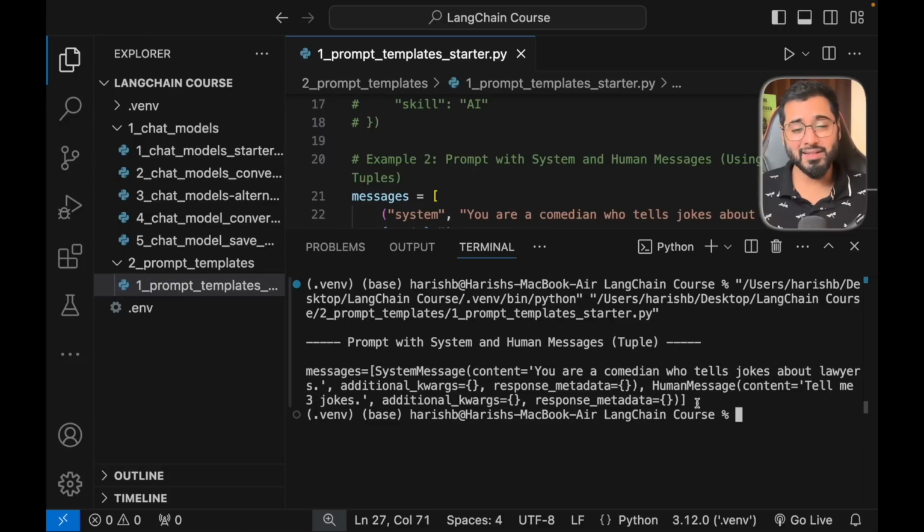Okay, and that is it for this section. As I said, this is a relatively simple component of LangChain, and that brings us to the end of the section. In the next section, we are going to be looking at another core component of LangChain called chains. Personally, it is my favorite because it is really fun to work with. At the same time, its potential is really unlimited. So I'll see you there.